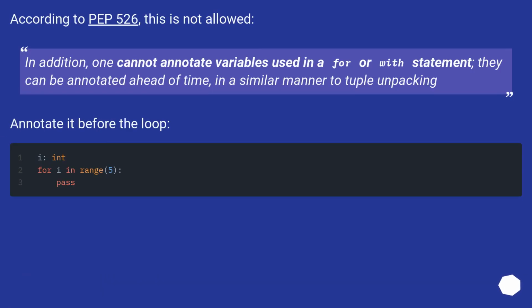According to PEP 526, this is not allowed. In addition, one cannot annotate variables used in a for or with statement. They can be annotated ahead of time, in a similar manner to tuple unpacking. Annotate it before the loop.